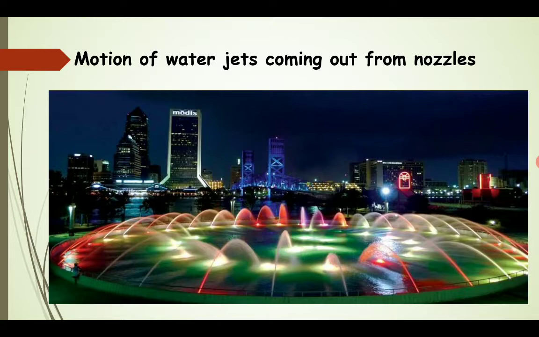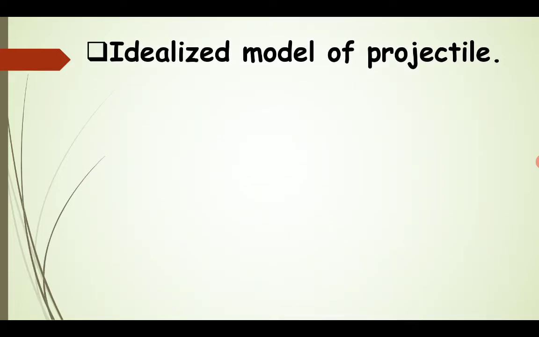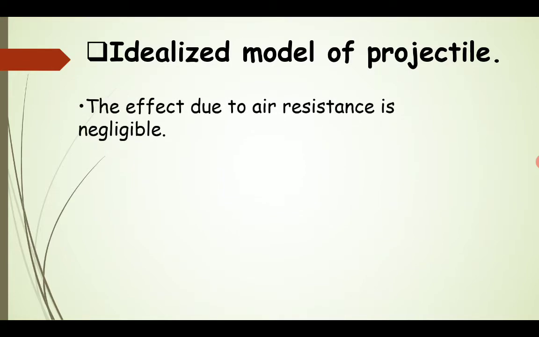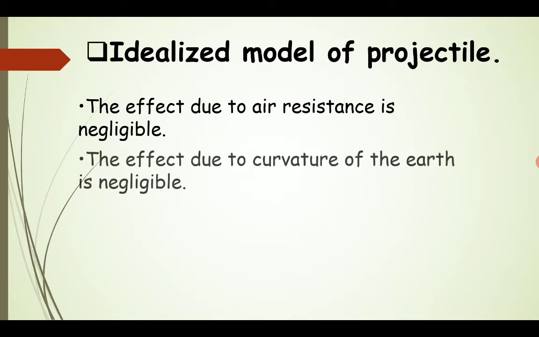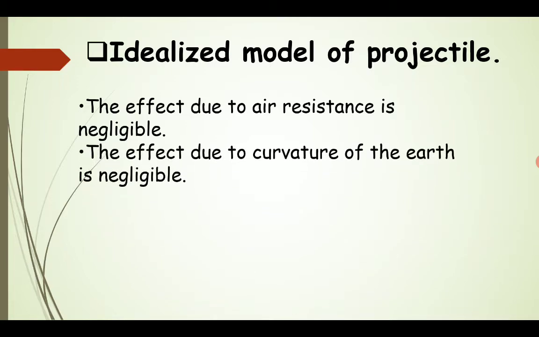What we conclude from all these examples is that for an ideal projectile there are some points to be considered. The idealized model of a projectile is: number one, the effect of air resistance should be negligible; air resistance should not obstruct the motion of the projectile. Next is the effect of the curvature of earth.